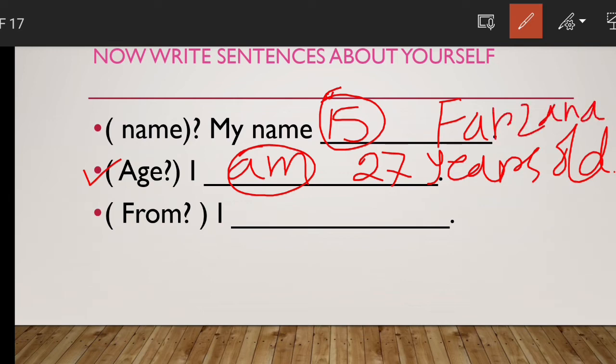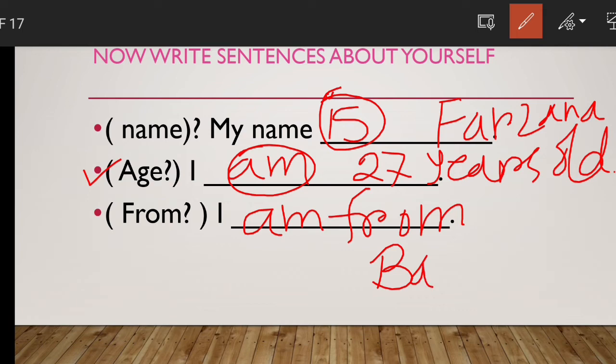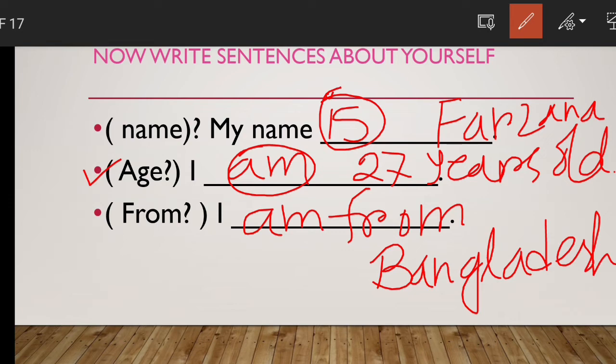Right. Now where are you from? If the question is where are you from, so the answer will be I am, right? I am from Bangladesh. So as I am from Bangladesh, I am writing my country name. If you are from Canada, England, or America, you will say I am from America, I am from Canada, I am from Brazil, I am from India, like this. So after I, you see am. So whenever you will introduce yourself to anyone, you can use these sentences: my name is, your age, and where you are from. Now let's see the next one.